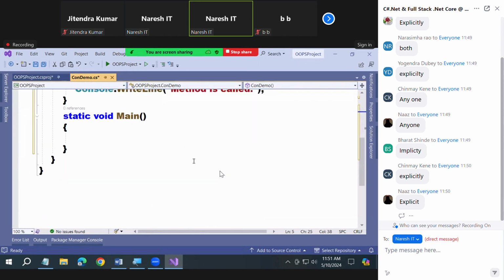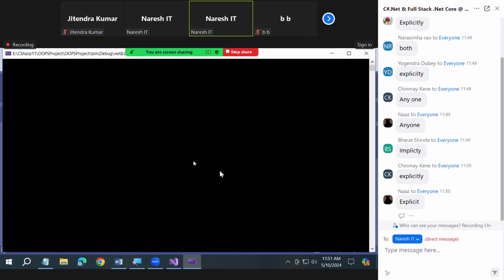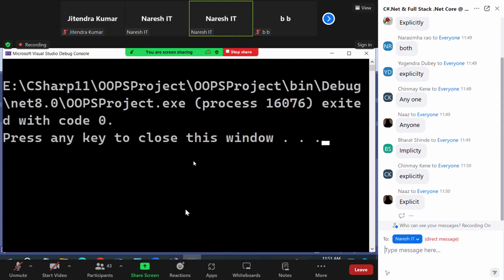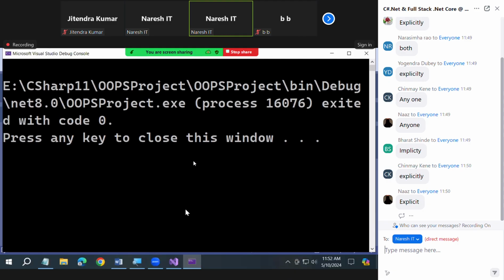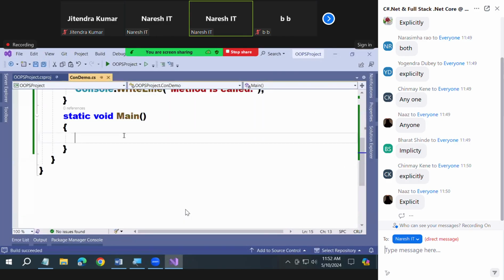See, I'm setting a startup object and let me run this. And you see, method not called, constructor not called, nothing called. Method not executed, constructor not executed. Why? Nothing is called. Until and unless you call, nothing will execute for you. You should call it. Let's see.